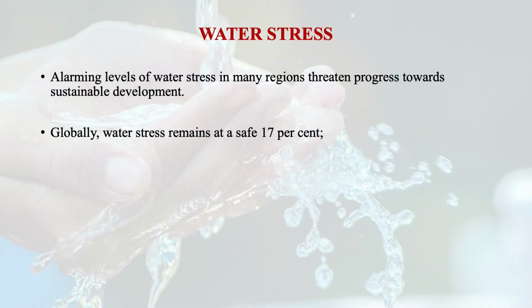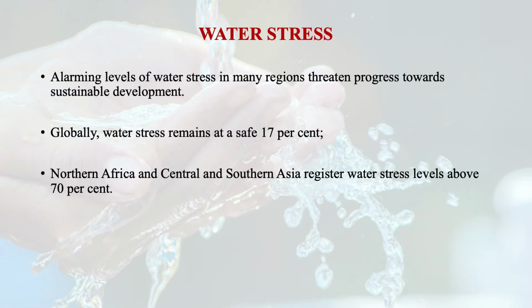Unmitigated water stress can lead to water scarcity, which displaces, as I told you, about 700 million people by 2030. Globally, water stress remains at 17%. However, this overall value masks huge regional variation. Globally, on average, we are okay, but when you look into the regional variation, this is also very dangerous.